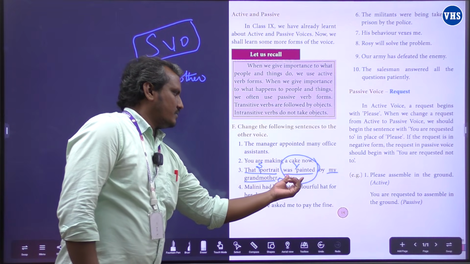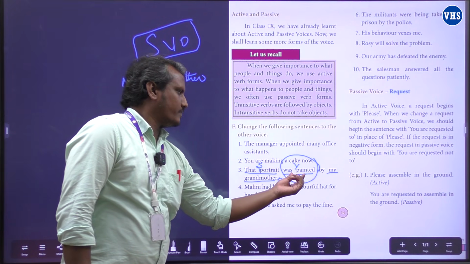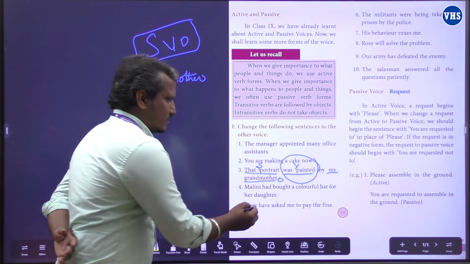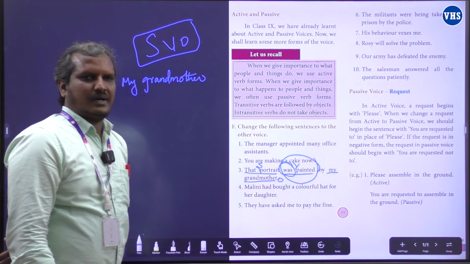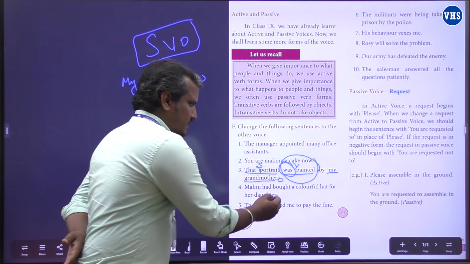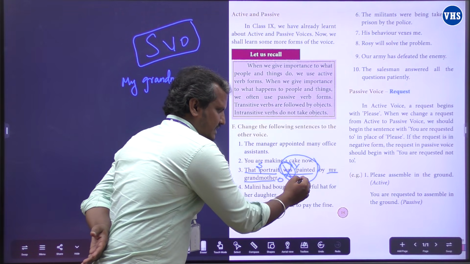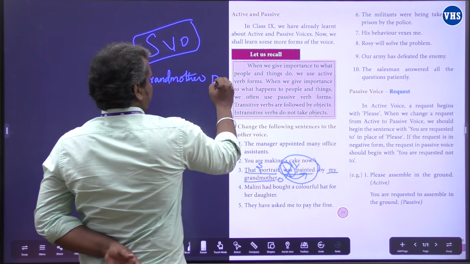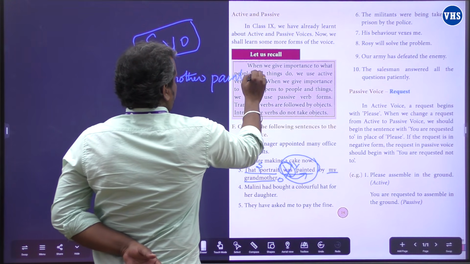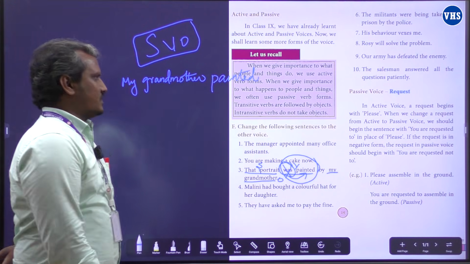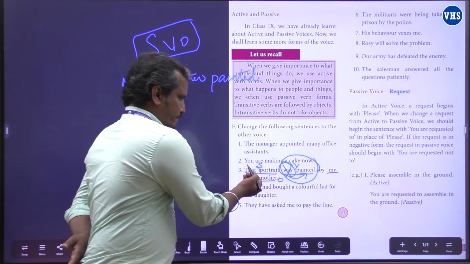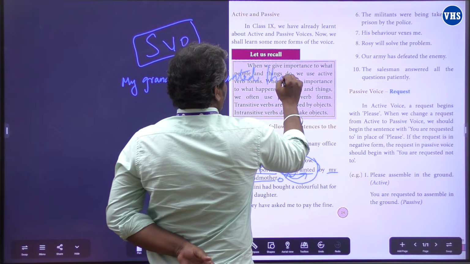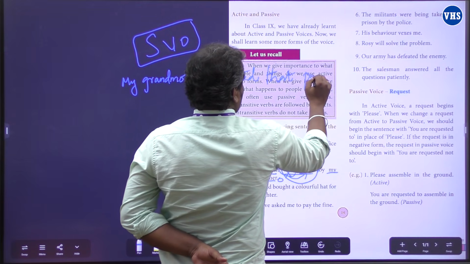And look at the verb, was painted. We want the action verb. So look at this one, was is the past be form verb. We'll omit this past be form verb and we can change the action verb into past tense. My grandmother painted, then subject comes as an object. That portrait.